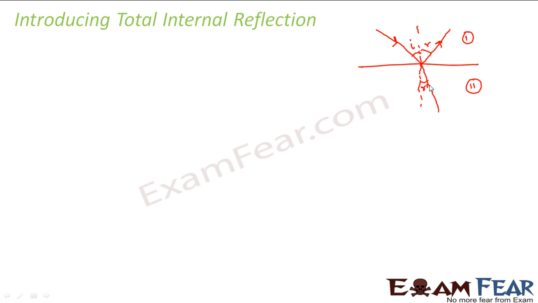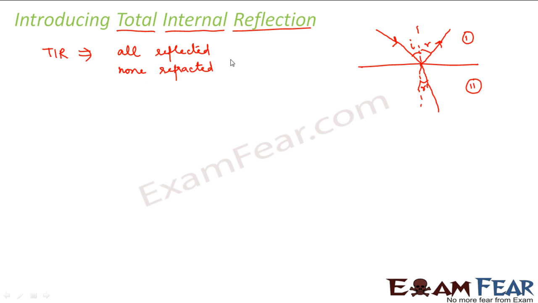Total internal reflection is the phenomenon when there is no refraction. The entire incident ray gets reflected. That is why the name is total internal reflection. There is nothing other than reflection. So in total internal reflection, all of it is reflected and none is refracted. There will be no refraction taking place, only reflection.